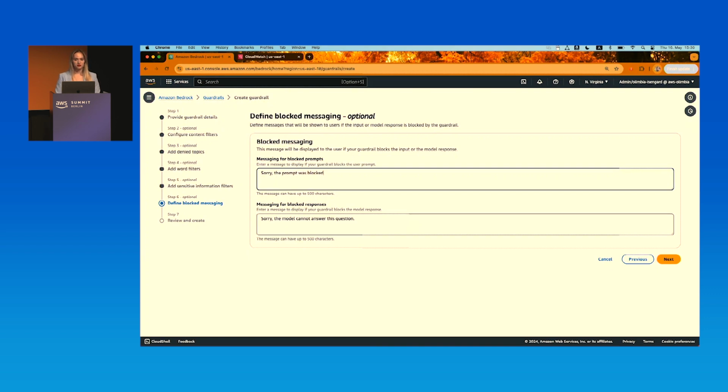And that means that the prompt will not even be forwarded to the foundation model, but will be immediately blocked, and this approved message will be sent. Sorry, the prompt was blocked. We can also do the same thing for the foundation model response. We can say, sorry, the model response was blocked.